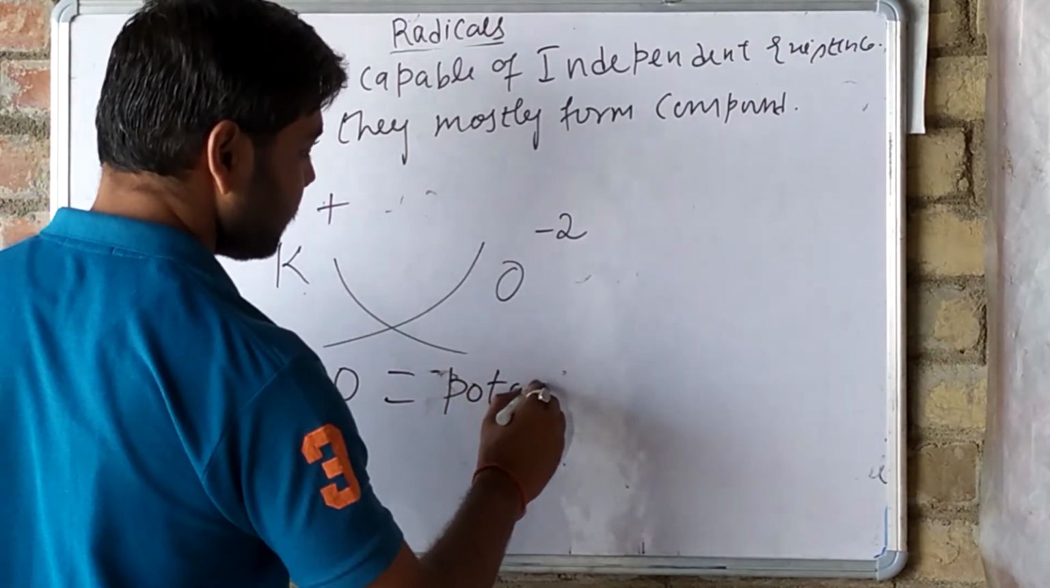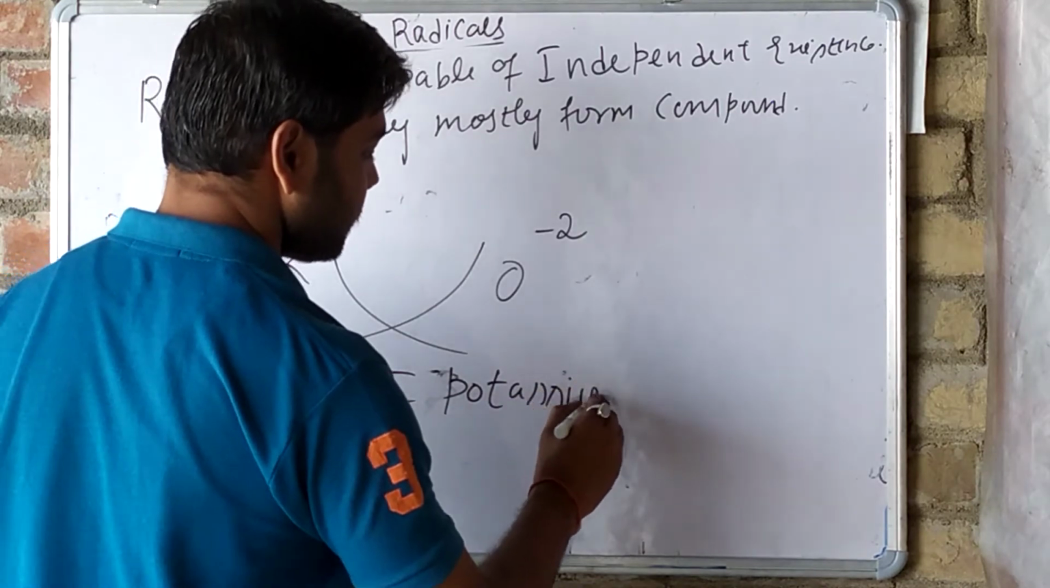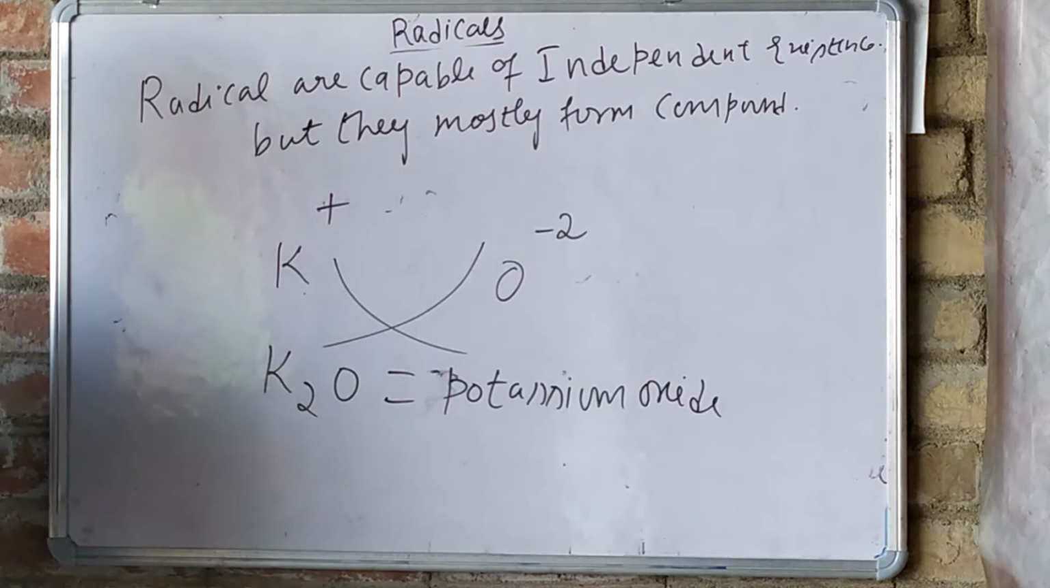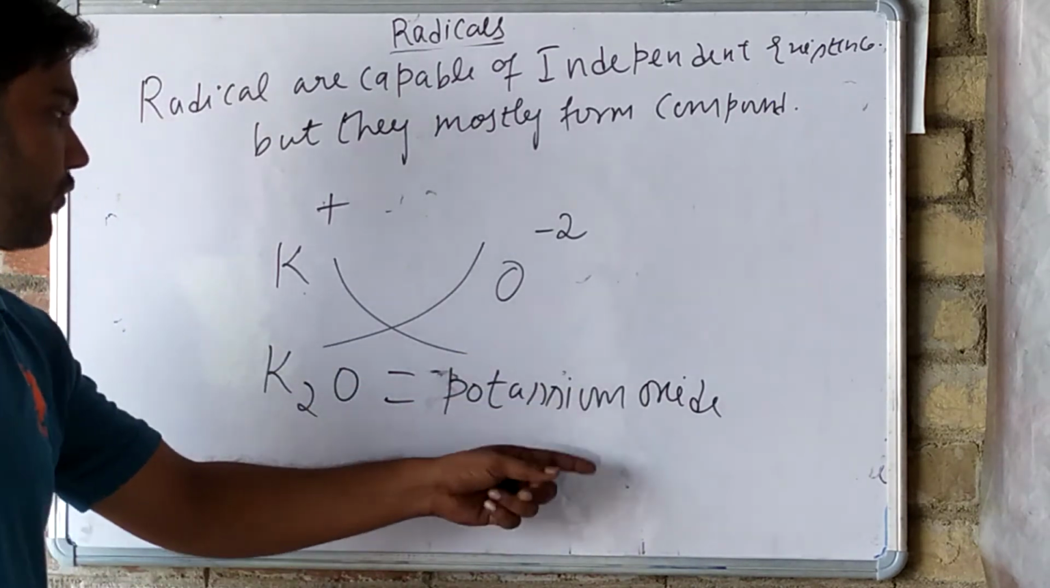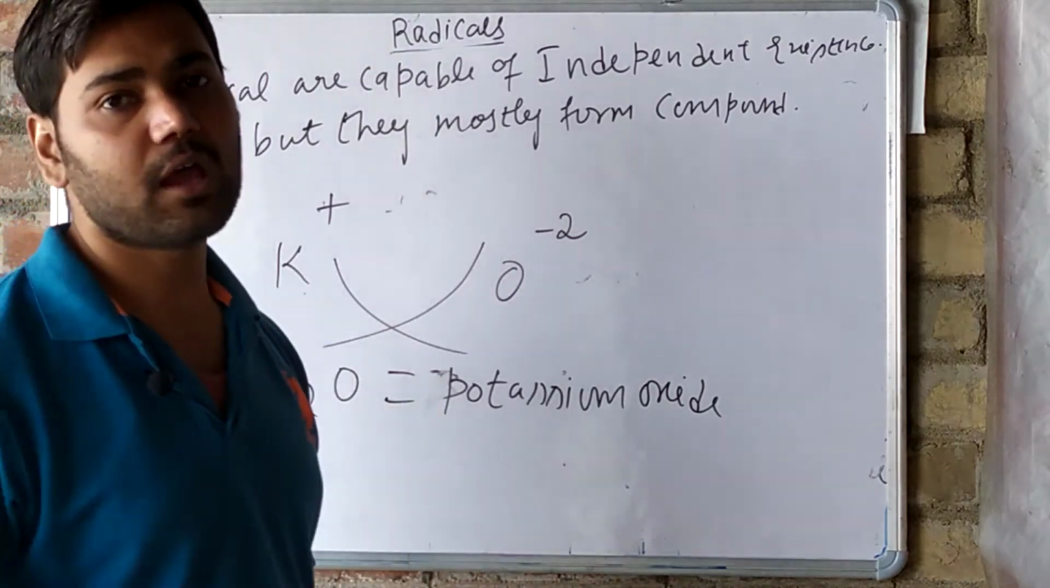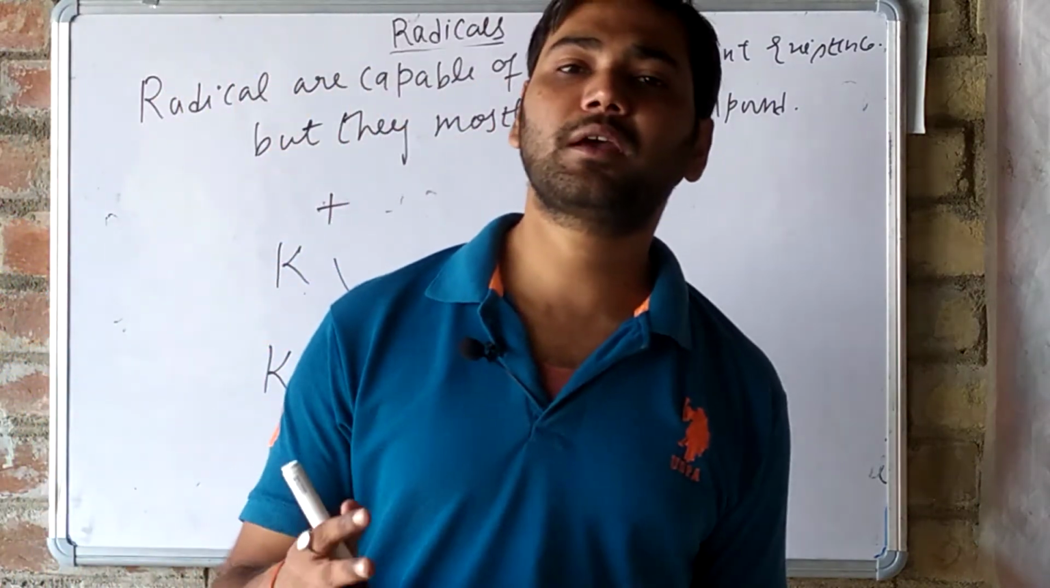K is for potassium, O is for oxide, K2O. So by this, with the help of radicals, we can make a formula.